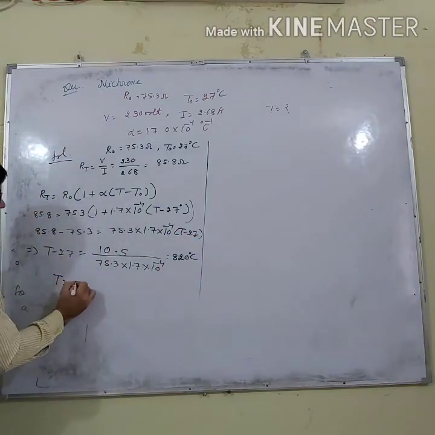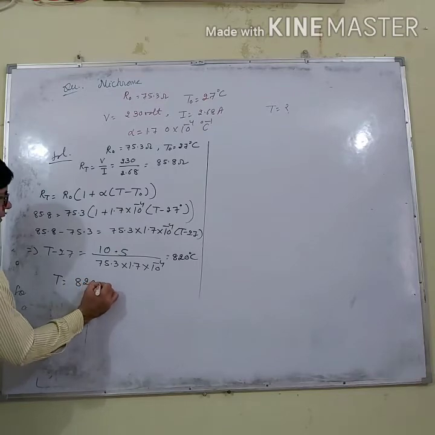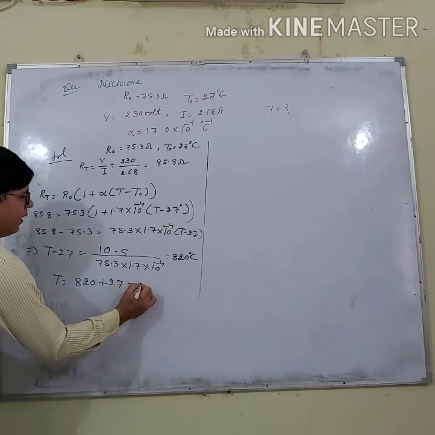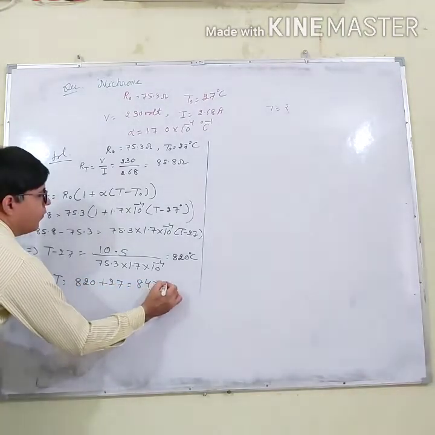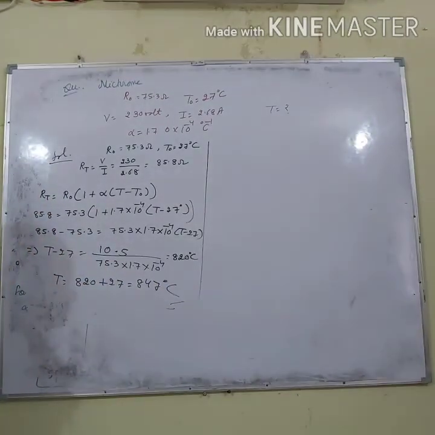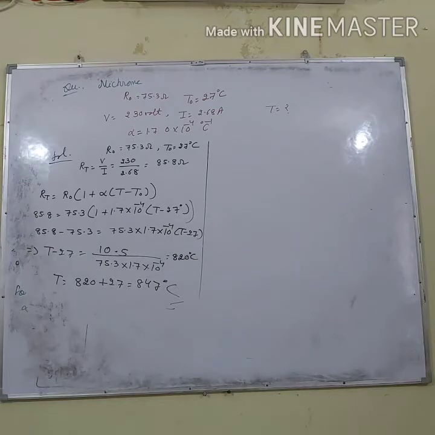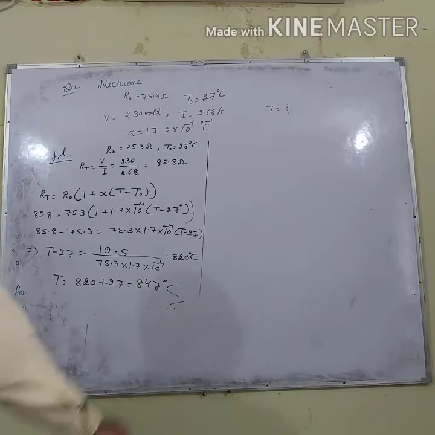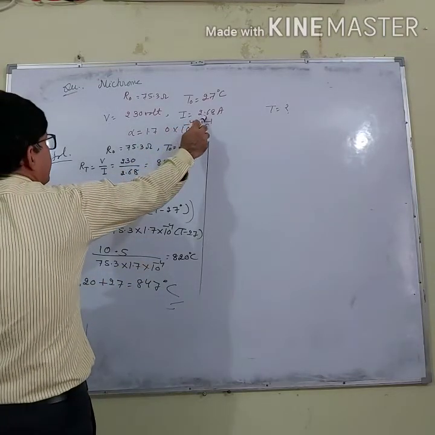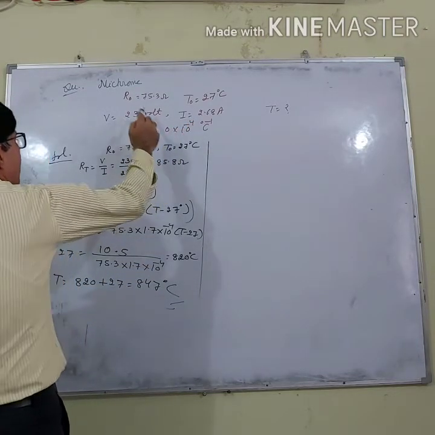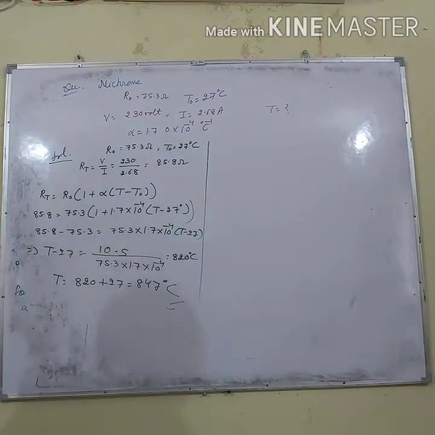So how much will be the T? 820 degrees Celsius plus 27. The answer is 847 degrees Celsius. So in this way we can calculate at what temperature the current becomes 2.6 ampere when connected to a voltage supply of 230 volt.